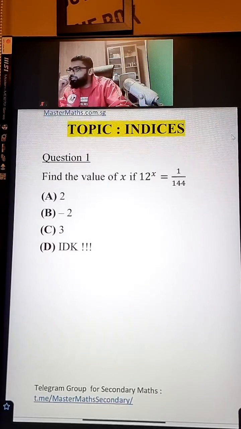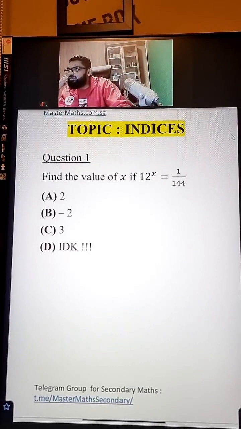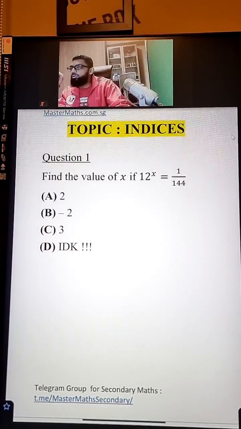Guys, what is the value of X? Is it A? Is it B? Is it C? Is it D? Okay, you may want to have a piece of paper with you, and start writing some steps there.